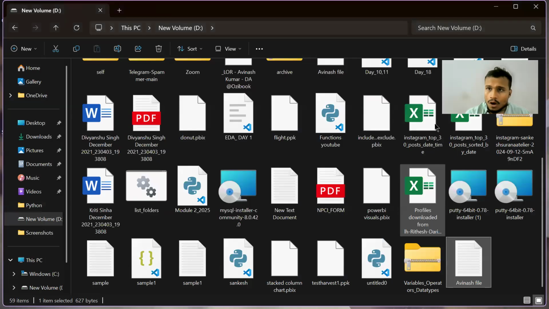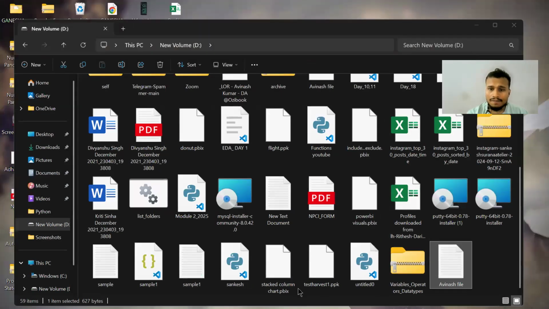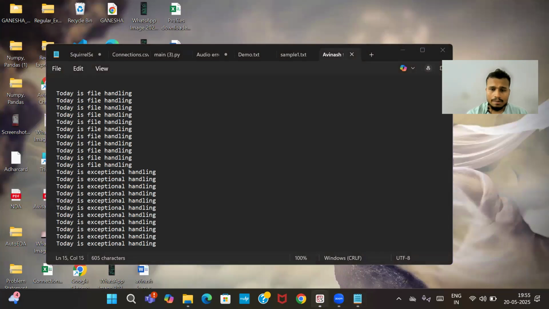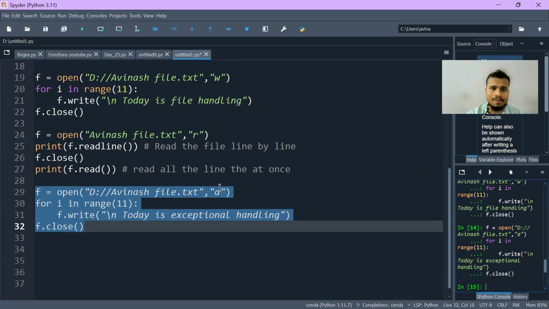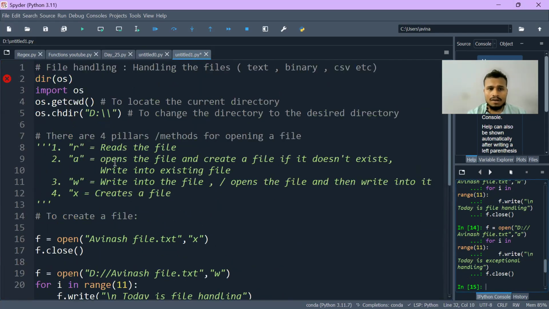Okay, so now you have understood the difference between A and W. Basically, whenever you are using W, it will write the file, but when you use it again, it will not write any new thing, it will just overwrite it. The previous data will be removed.